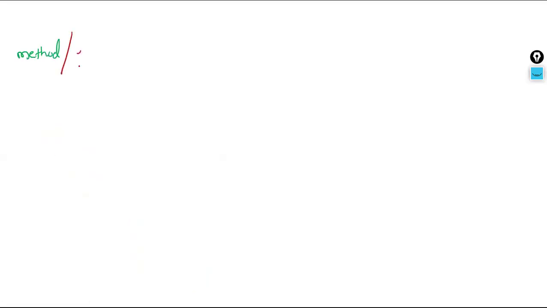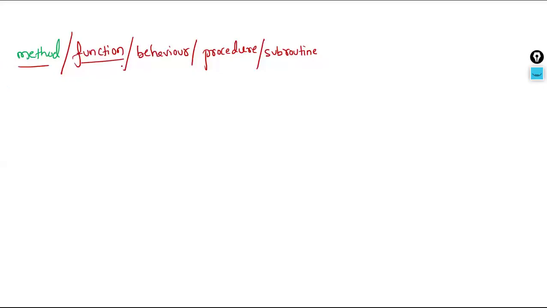The other names are behavior, procedure, and one last term, subroutines. The interviewer can use any of these terms, so you should be aware of them. All of these mean methods or functions in Java.